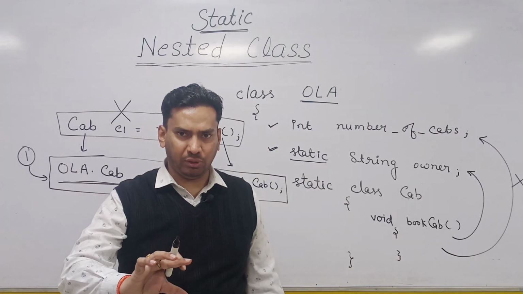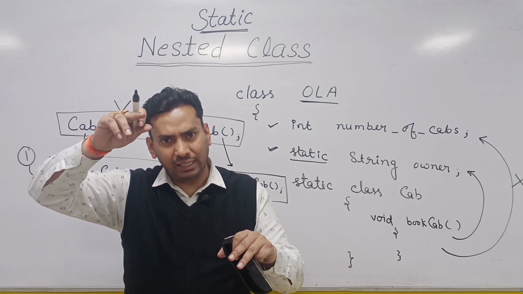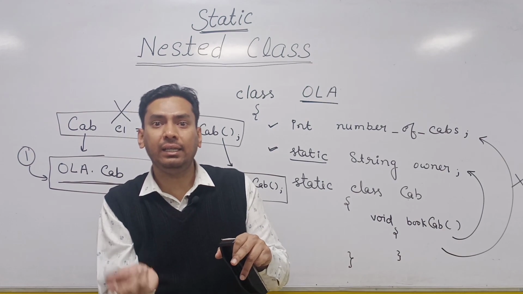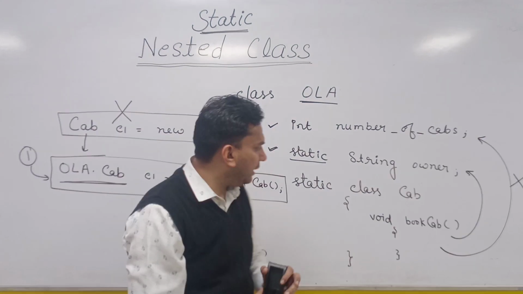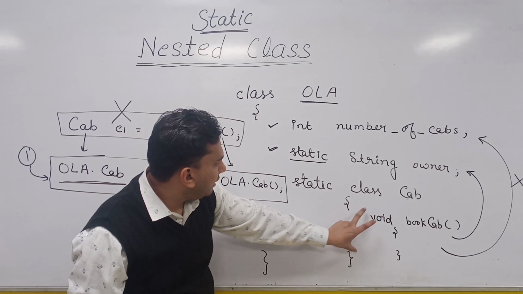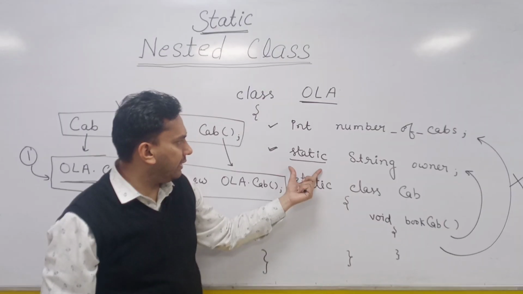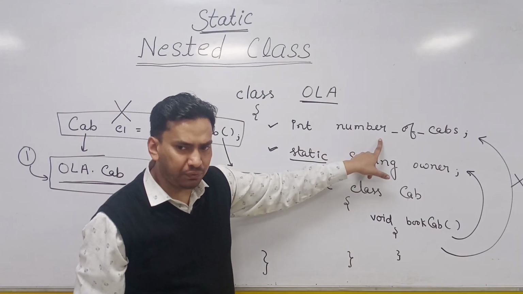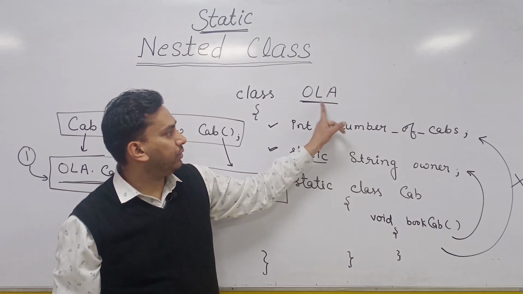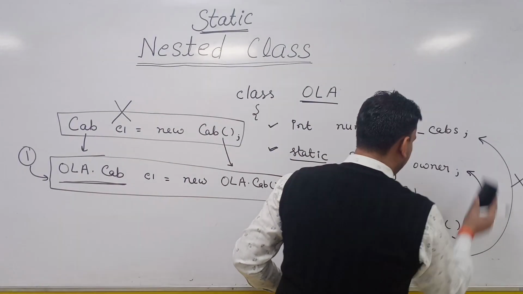Similar to the static block, from the static scope, you can access the static members of your class directly, but to access the non-static members, you need to create the object of the class. So the same thing will happen here. From this static class cab, if you want to access this owner, you can access it directly because it is static. But if you want to access this number of cabs, you cannot refer to it directly. You will have to use the object of the class. So how will you access this? I'll just tell you.